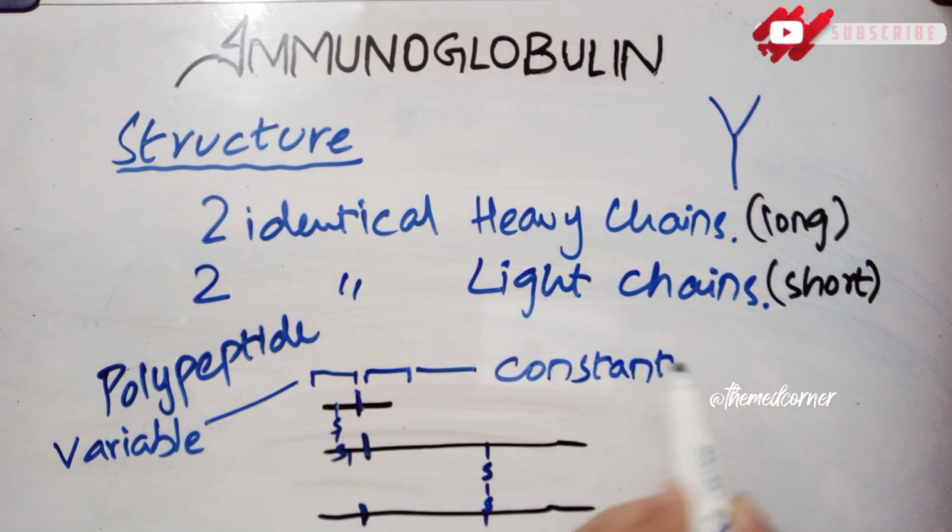What is the term variable? Variable means that it could vary, and the constant part means that it will remain the same throughout life. The variable part will attach or change according to the need of the antibodies. So it depends upon that.